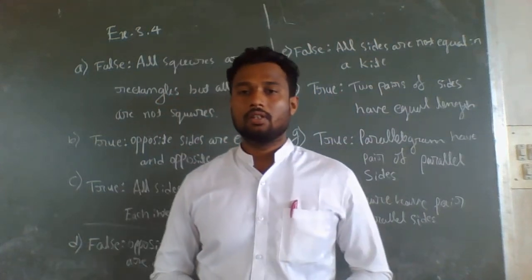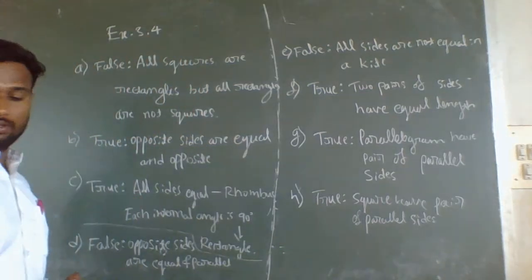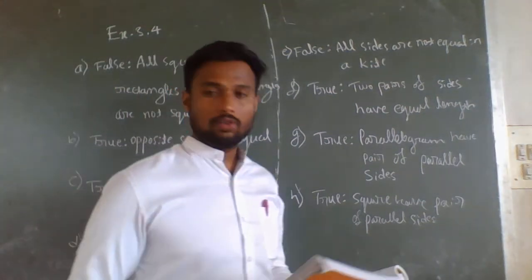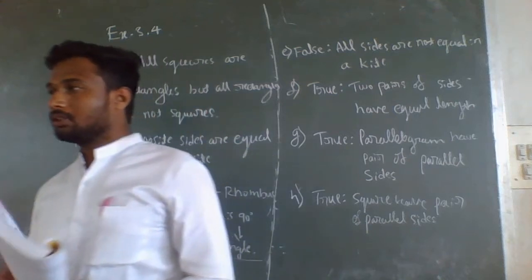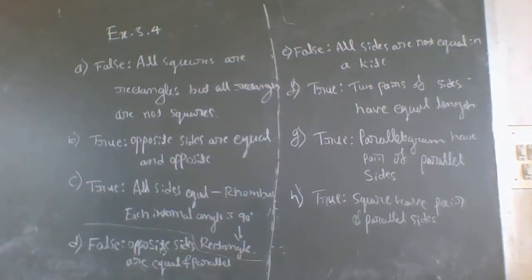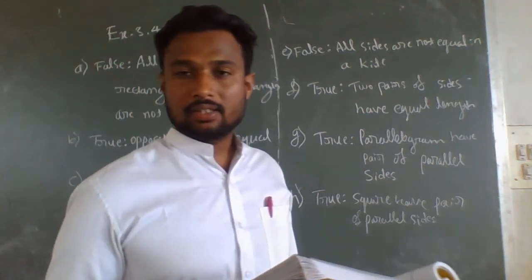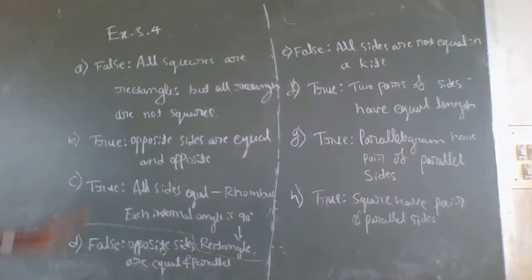Today I will continue with exercise 3.4. Here in 3.4, the first main question asks us to state whether each statement is true or false, and to mention the reason why. In question A: all rectangles are squares. Here it is false. Why? We all know that all squares are rectangles, but all rectangles are not squares.